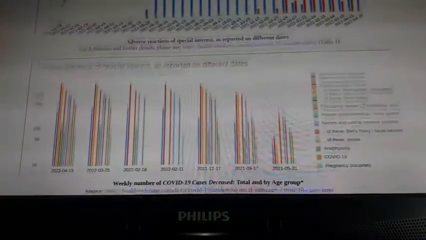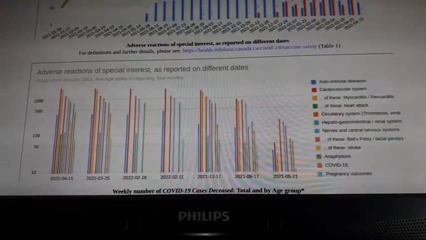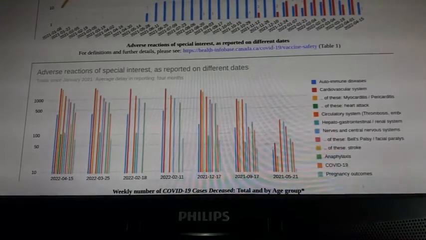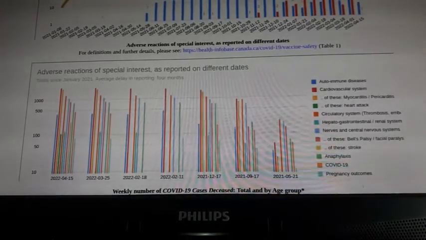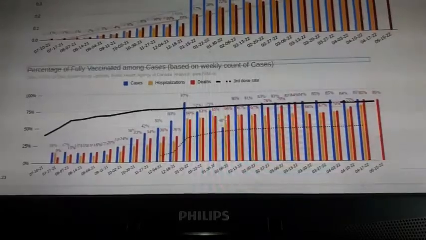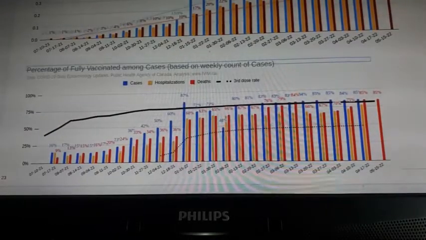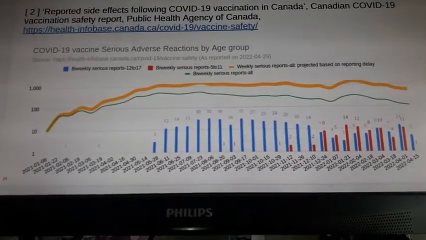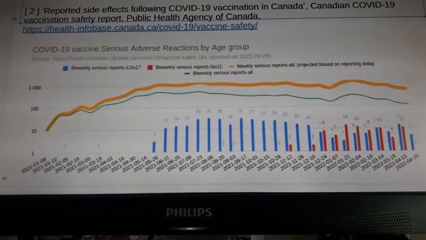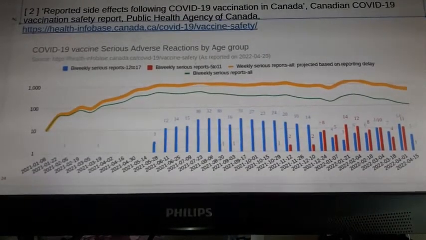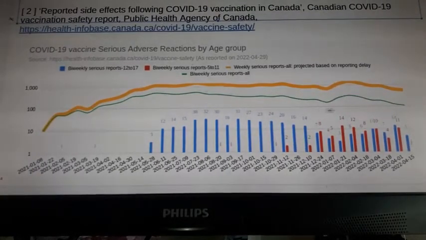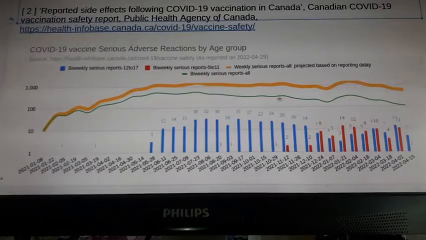And of course, we have not talked yet about the adverse reactions. And this is another part of today's presentation, because you can also predict that as well. This is Predicting Future Part 2, Reported Severe Vaccine Side Effects. Now, in this graph, you would see the green line, this is what is reported.